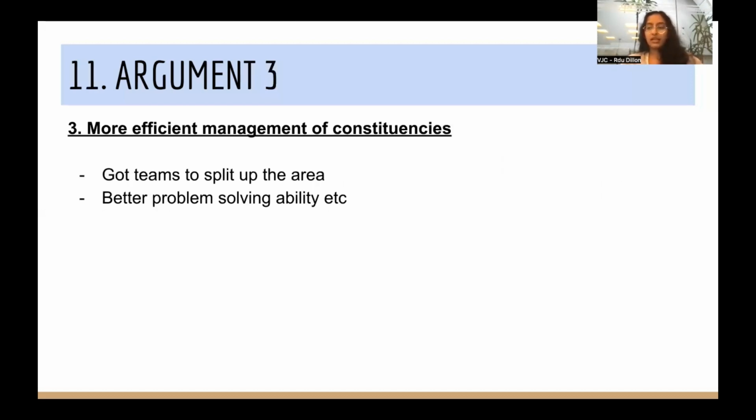So third argument, again, just a flip of the second speaker argument that I already gave for proposition, so won't spend too much time on this. Just an explanation of how these constituencies work is that now you have teams to split up the area, people can sit around, people can discuss. This is a good thing because we have better problem-solving abilities.